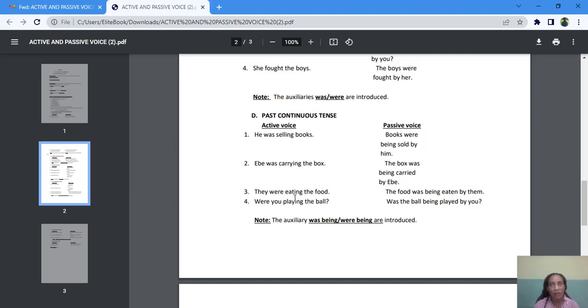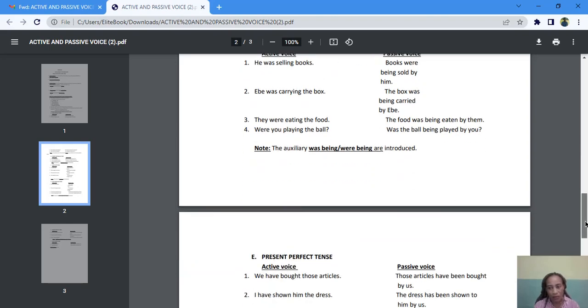They were eating food. The food was being eaten by them. Were you playing the ball? Was the ball being played by you? Okay, so the auxiliaries was being and were being are introduced. Take note of that.